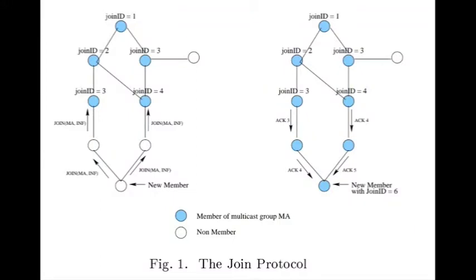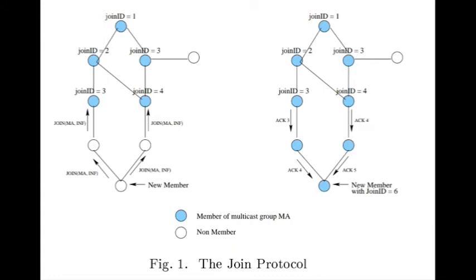This join protocol can be explained with the help of this diagram. As you can see in the first diagram, the new member is initiating a join request to this multicast group. The downstream nodes are not core members, so they simply forward the join request to the core members. The blue circles are the members of the multicast group.